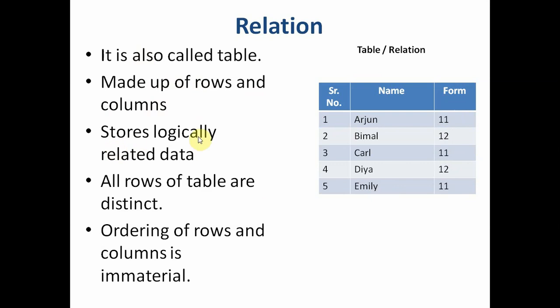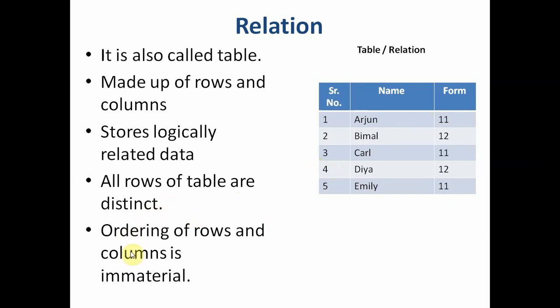The table stores logically related data. If it is a table of students, it stores only information related to students, nothing else. So all this information is related to each other in some way. All rows of the table are distinct, meaning there is no repetition in the rows. Serial number 1, this is the name, this is the class; there is no serial number 1 coming again. So the rows are distinct.